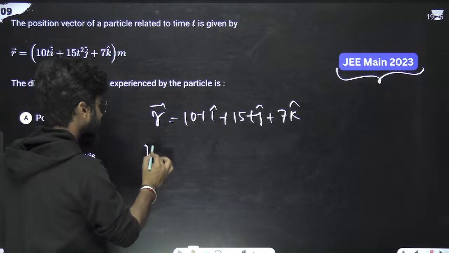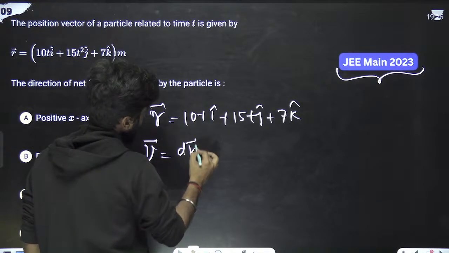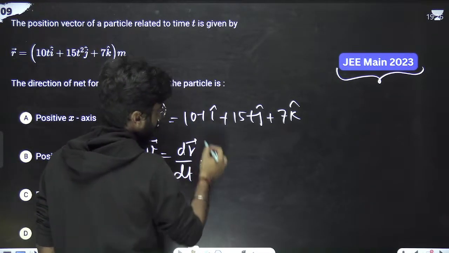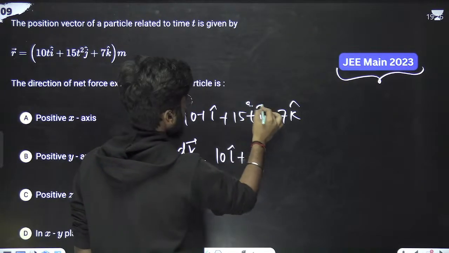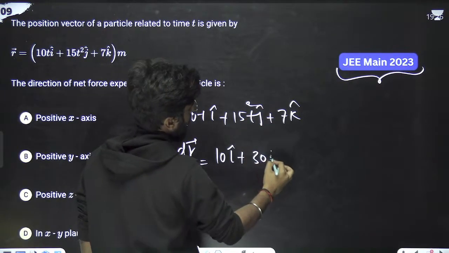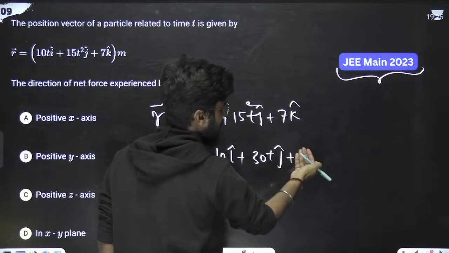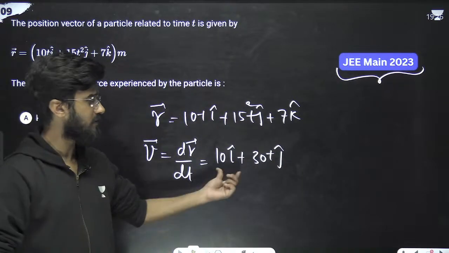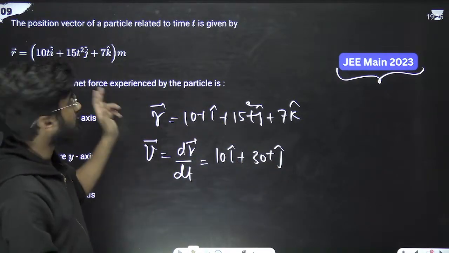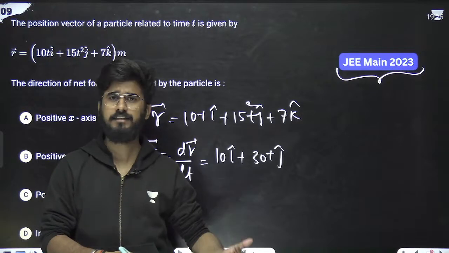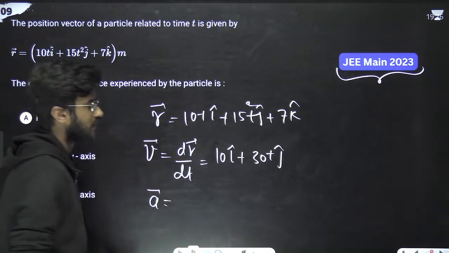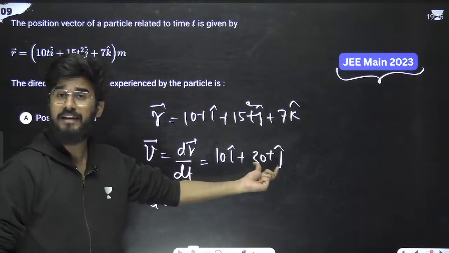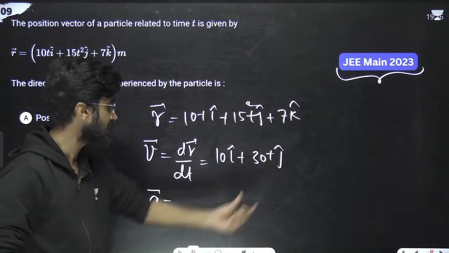Now, since we have to calculate the velocity vector, we'll simply differentiate that position vector with respect to time. So, velocity vector is what? dr by dt. Just differentiate it. What it will be? 10 i cap plus, that's what square. So, 15t square means 30t j cap plus 7k cap is 0 because that is a constant. Okay, this is the velocity. We have to calculate the force. So for force, we require acceleration. So simply we'll just again differentiate it. So it will be acceleration, that is equals to 10 i cap got 0. What will be left with? We'll be simply left with 30t means